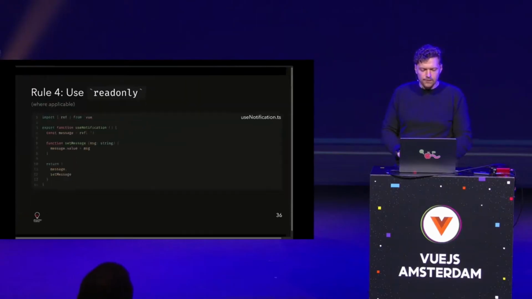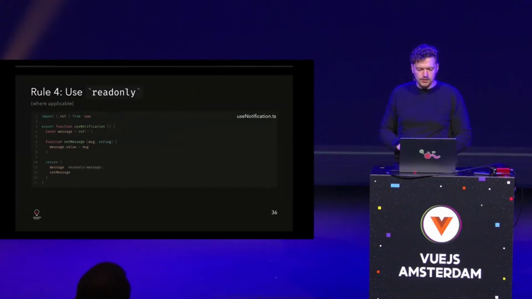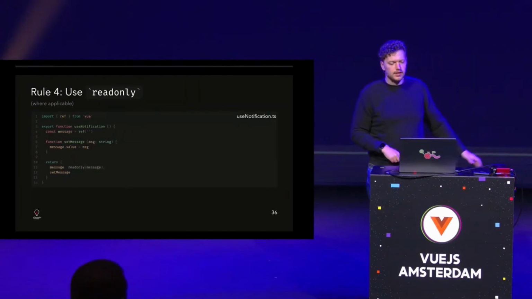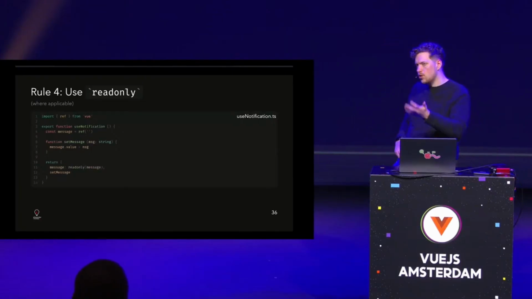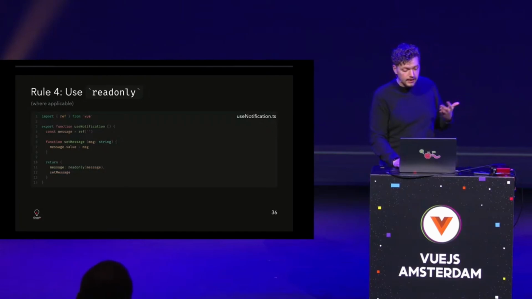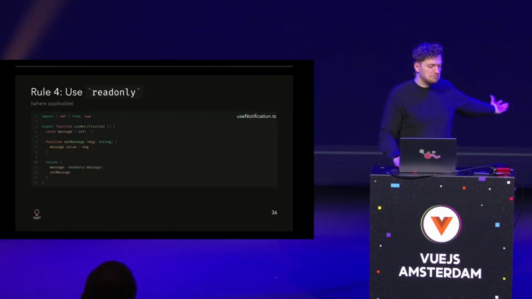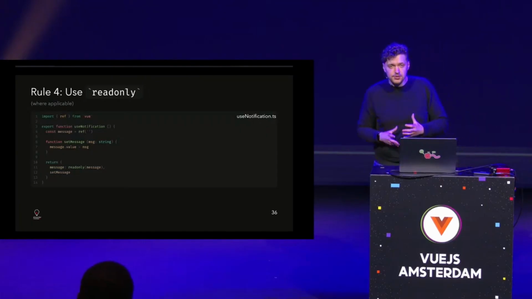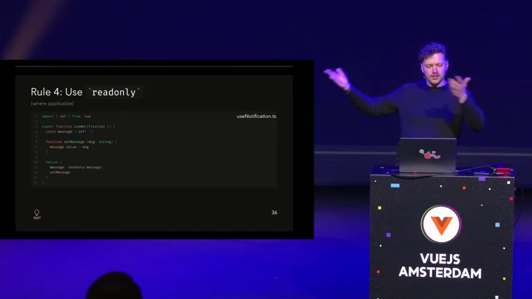So you can avoid it in a very easy way. You just make it read-only, right? Also import it from Vue, or if you have auto imports, it's also fine. So make sure that if there's a way, like a set message, to mutate things, then make it read-only. It won't really hurt in this case, especially because then people stop misusing your stuff and use the set message function as covered. Oh, cool. All the extra work I do is already done in that function.